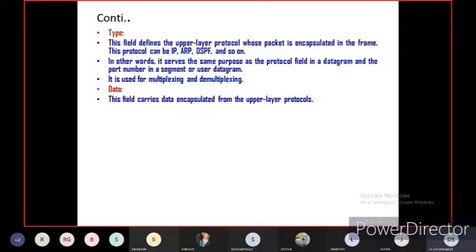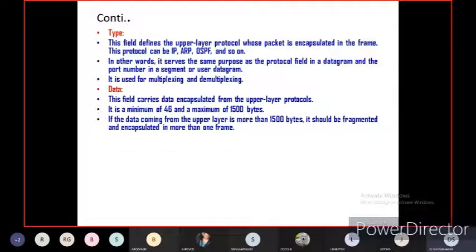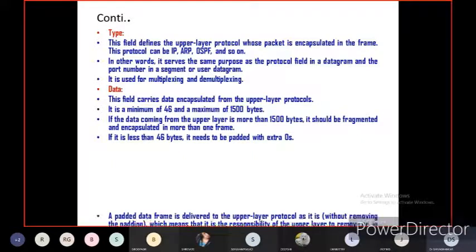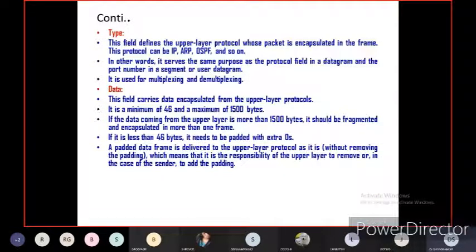Now what is data? This field carries data encapsulated from the upper layer protocol, of course. It is a minimum of 46 bytes and a maximum of 1500 bytes. If the data coming from the upper layer is more than 1500 bytes, it should be fragmented and encapsulated in more than one frame. If it is less than 46 bytes, of course, it needs to be padded with extra zeros, depending on the data width or data frame. A padded data frame is delivered to the upper layer protocol as it is, without removing the padding.